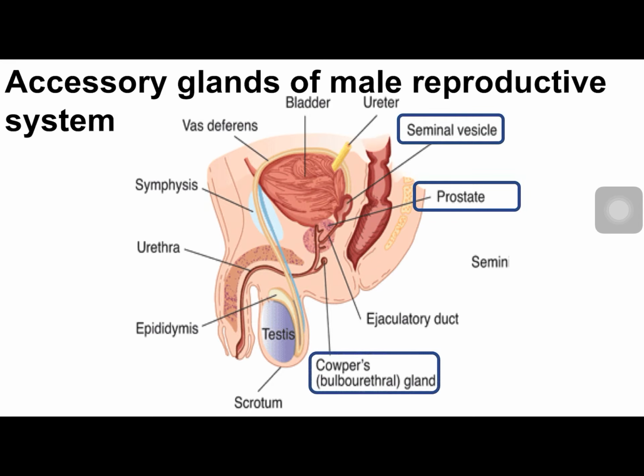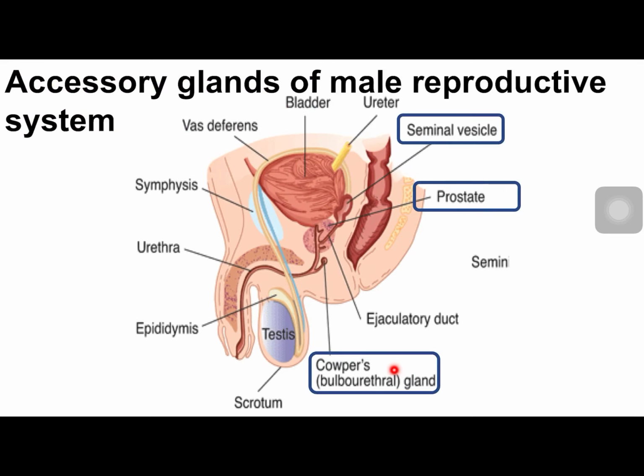Now, the next accessory gland in the male reproductive system is Cowper's gland or bulbourethral gland. This hardly contributes to anything. It mainly secretes a mucoid secretion, which lubricates the movement of spermatozoa in the semen.